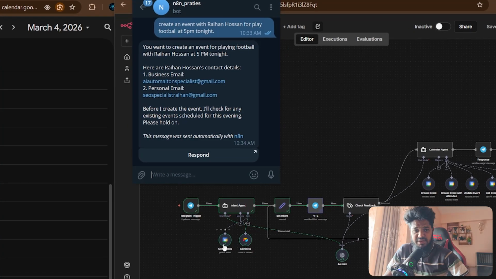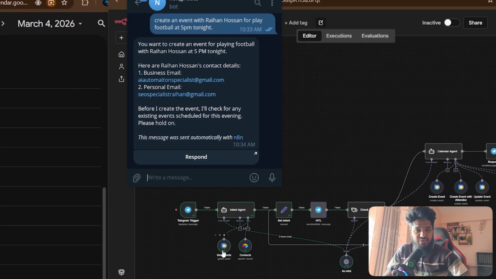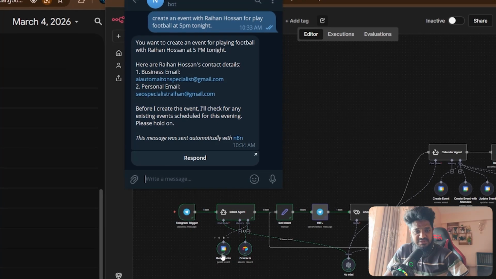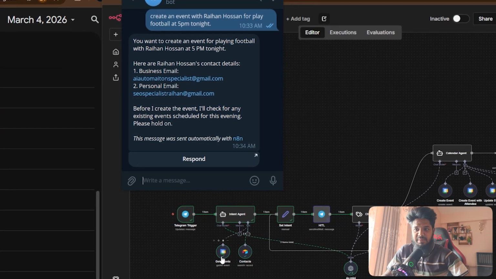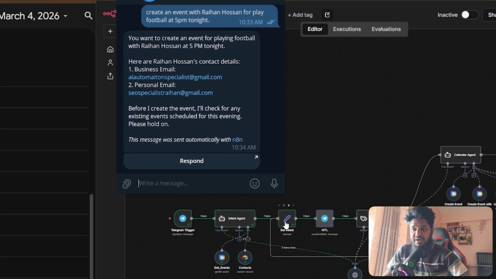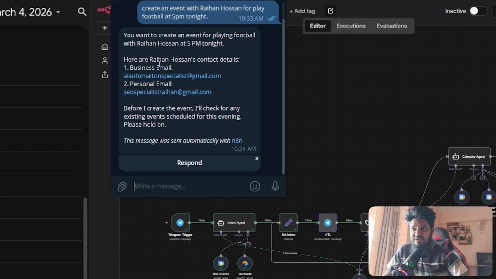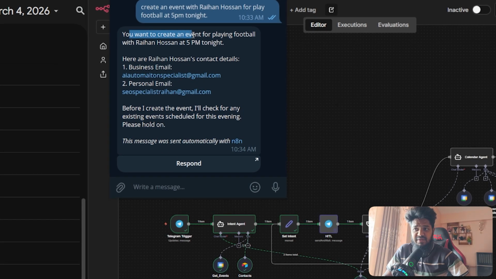If there is a previous event, it won't create the event on that scheduled time, and you can create it at a different time. Otherwise it will set the event. This is super important for creating the event. After that, it gives you information that you want to create an event playing football with Raihan Hossan.